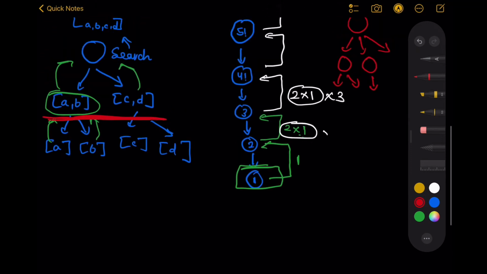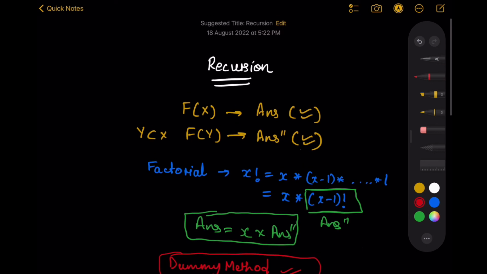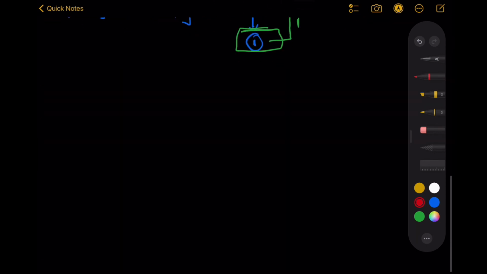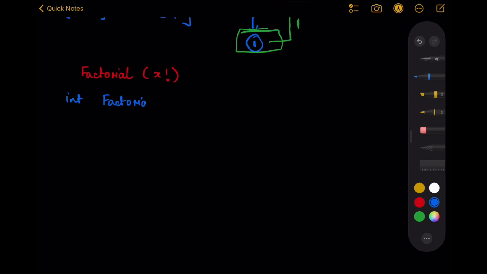Now we have understood the concept of recursion as such. Let's try to solve a problem and write code for a problem using recursion. Let's start with factorial only, where we wanted to calculate x factorial. Let's assume there's a method that returns an integer value, the name of the method is factorial, and it takes input as x and calculates the factorial of x.